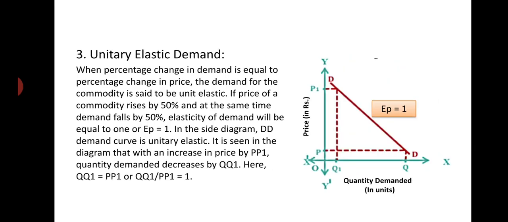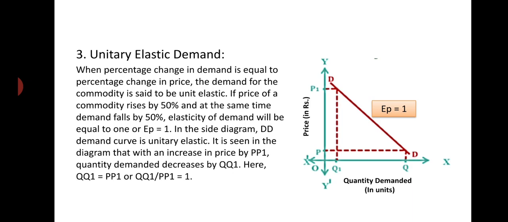Next, number 3, unitary elastic demand. Another type of price elasticity of demand is unitary elasticity of demand. When the percentage change in demand is equal to the percentage change in price, the demand for the commodity is said to be unit elastic.